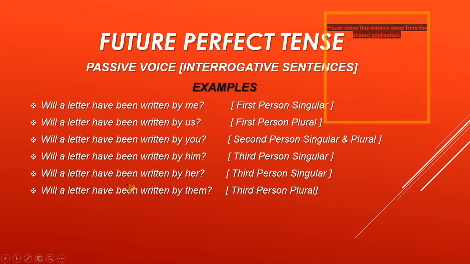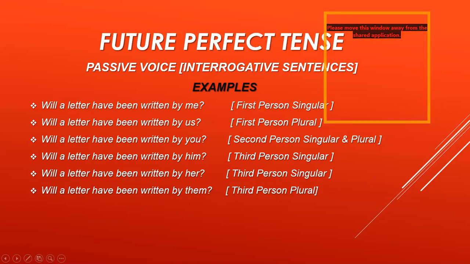You can understand that everything is clear and everything is very simple. Will a letter have been written by them? Question mark. It is the example for third person plural. You can see that him and her are the examples for third person singular, and them is used for third person plural.